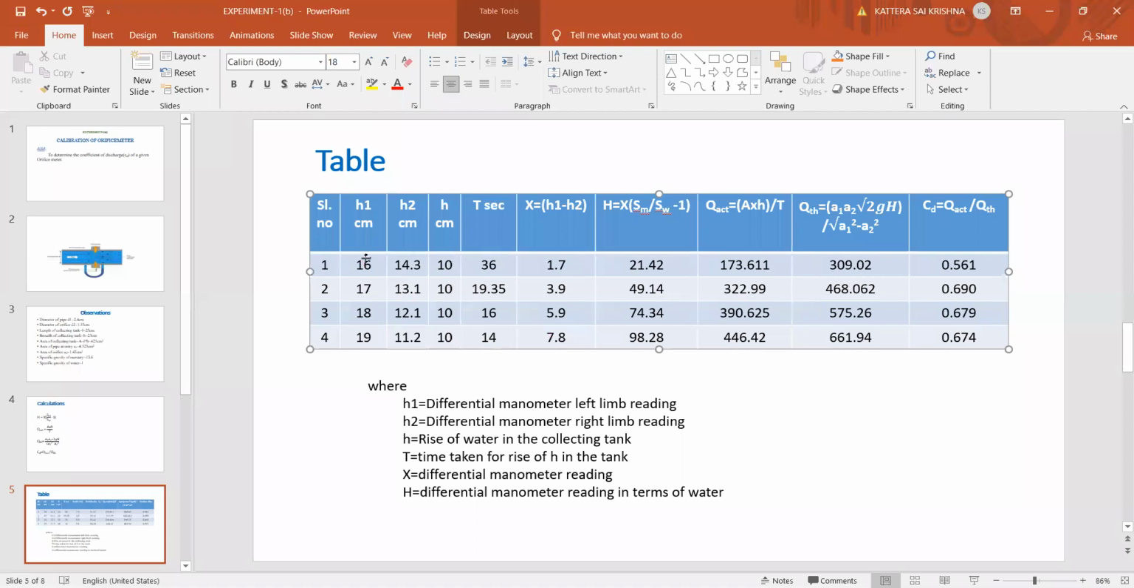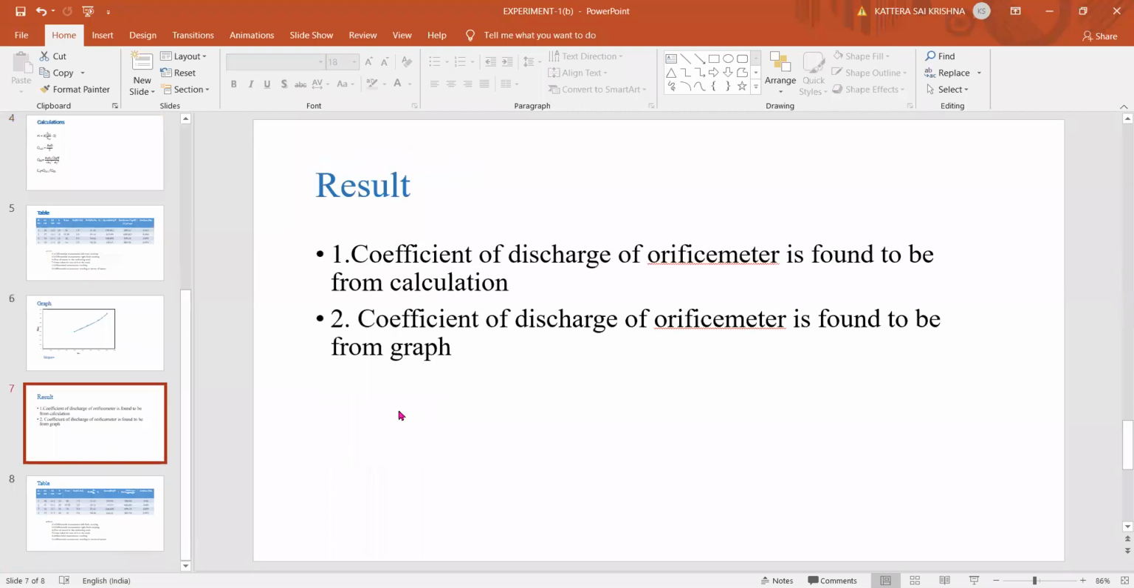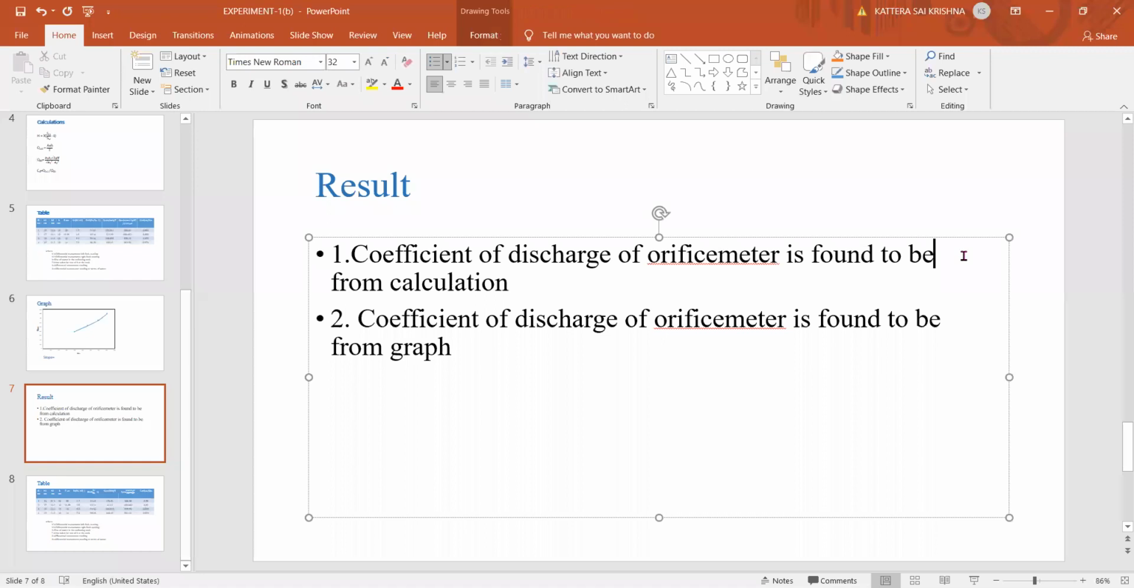Right, so we have completed the 4 values of the 4 readings. We have calculated the coefficient of discharge for the 4 readings. Now just take the average of these 4 readings. You'll get 0.6 something, 0.65. So in the result, the coefficient of discharge of the orifice meter is found to be 0.65 from calculation. We have done only this part.